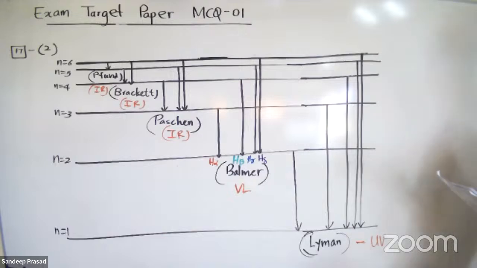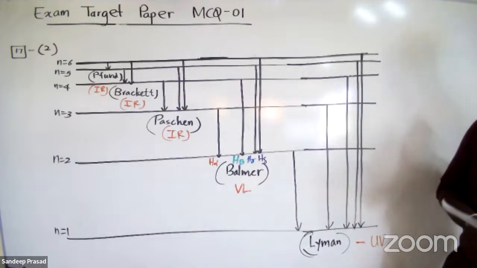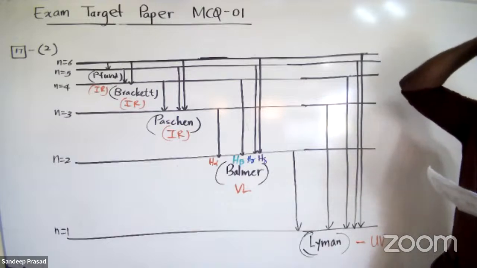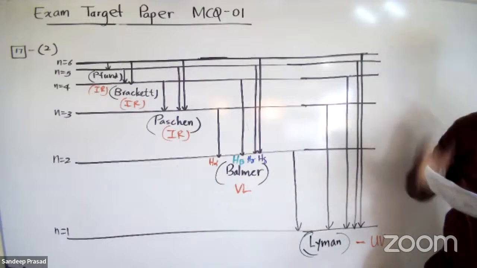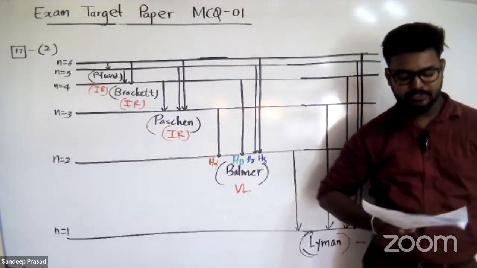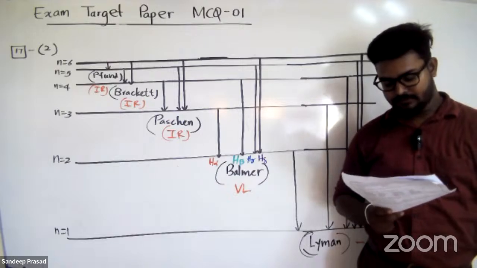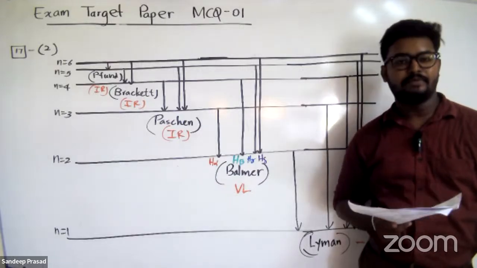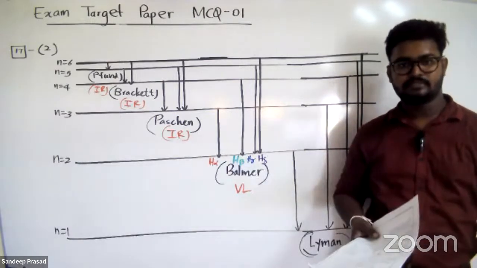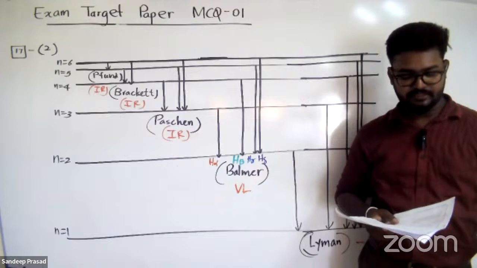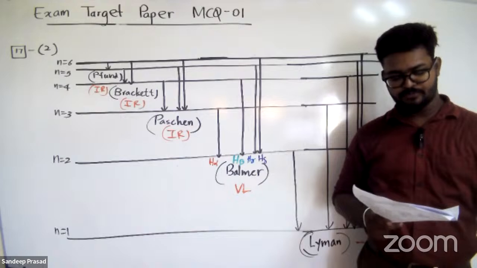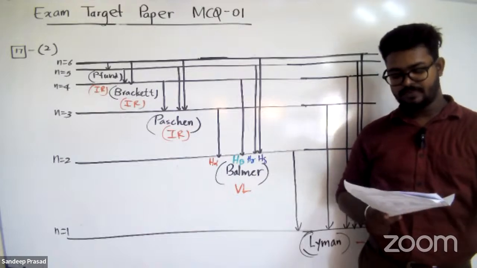Question number 18, next one. This belongs to the statement type of questions. They're asking to select the incorrect statement. Look at this. The Pauli exclusion principle excludes the possibility of the presence of a third electron in an orbital. That is correct. The Pauli exclusion principle excludes the possibility of the presence of a third electron.